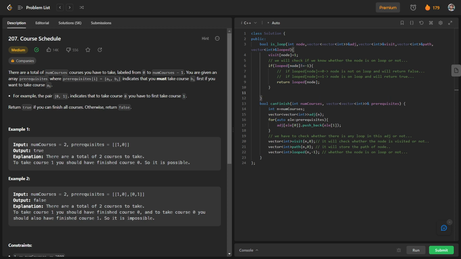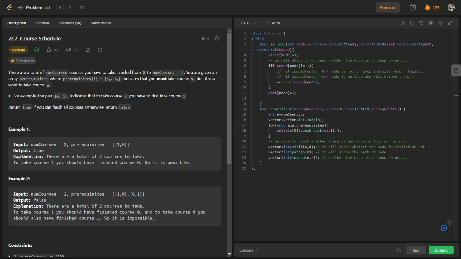Otherwise, we will set the path of our node. So let us say path of node will be 1, and after that we will traverse over its children.